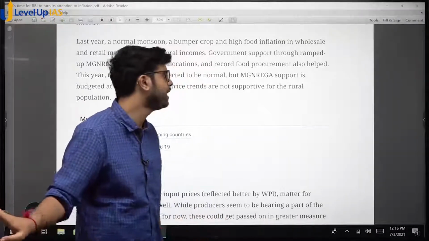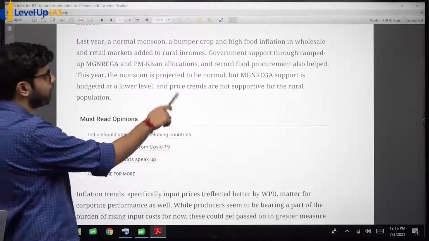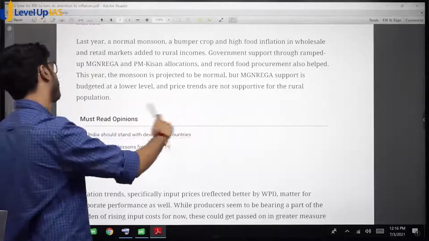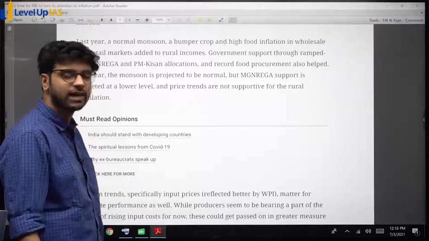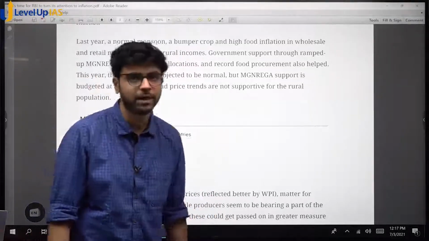We'll see in agri this thing, right? This year the monsoon is projected to be normal, but Manrega support is budgeted at a lower level and price trends are not supportive for the rural population. So कहना क्या चाहते हो? What are they trying to say? कि farmers are in danger or farmers are in peril of losing money. ठीक है?